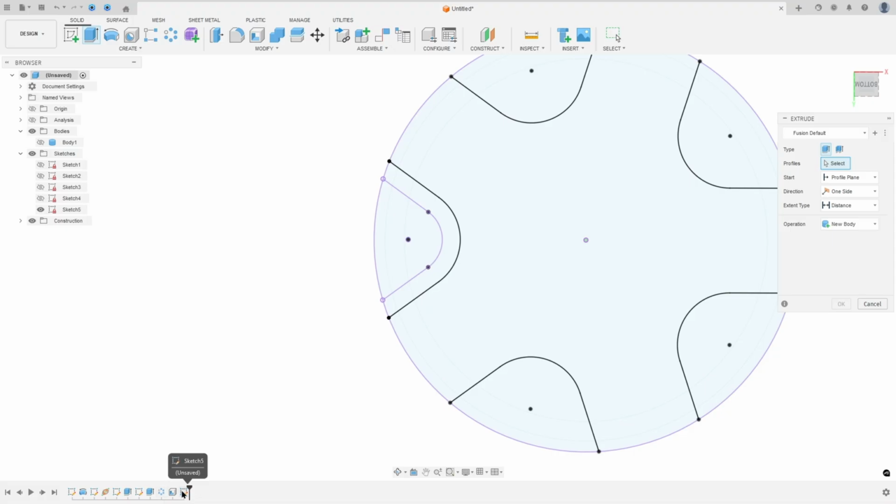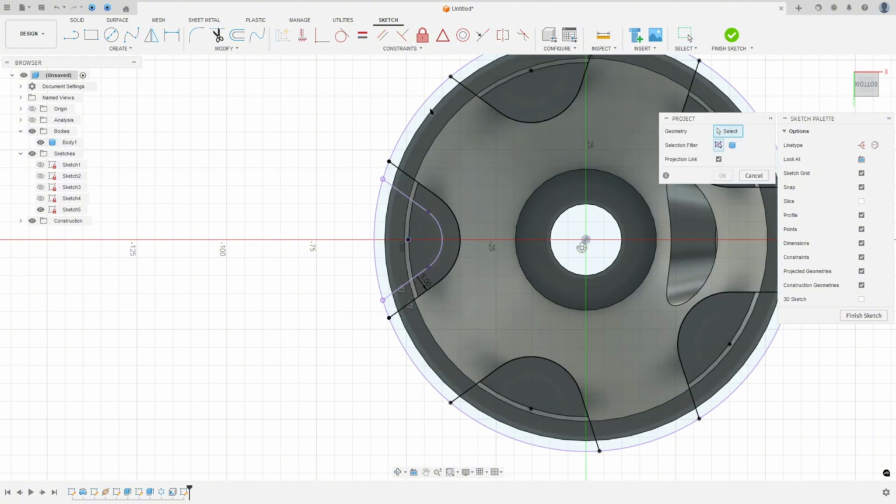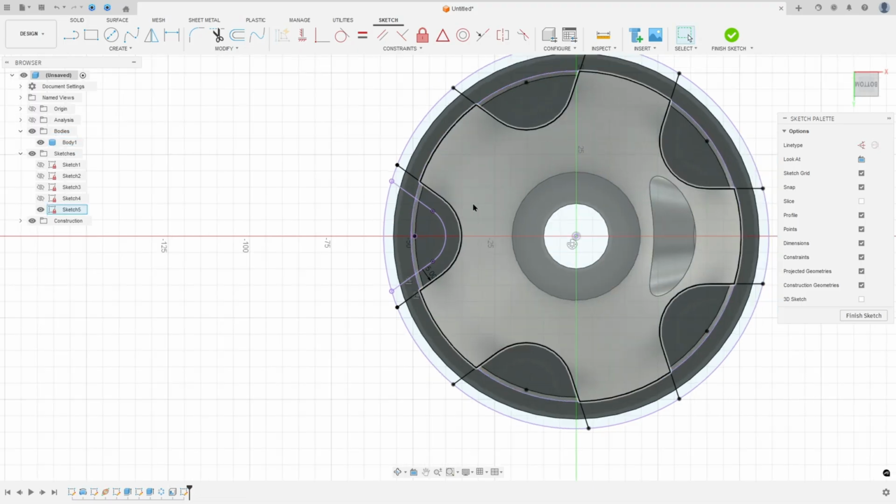Here in this body, you can make a project here, sorry. Show the body one, go to project and select this circle here and press OK.